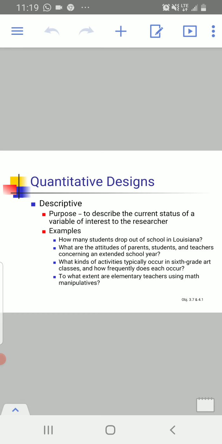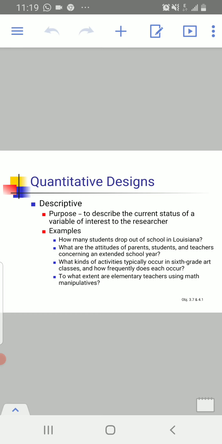What kind of activities typically occur in 6th grade art classes, and how frequently does each occur? In this third example, the activities that typically occur in 6th grade classes are the variable. So there is a single variable, which is activities, in this research design. This is also an example of descriptive research design.